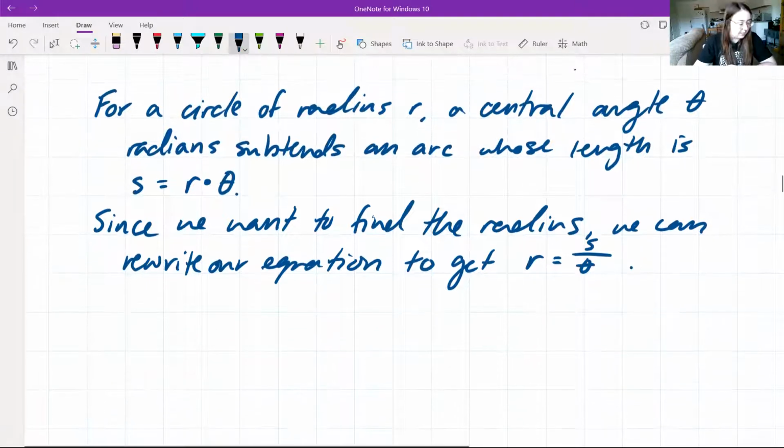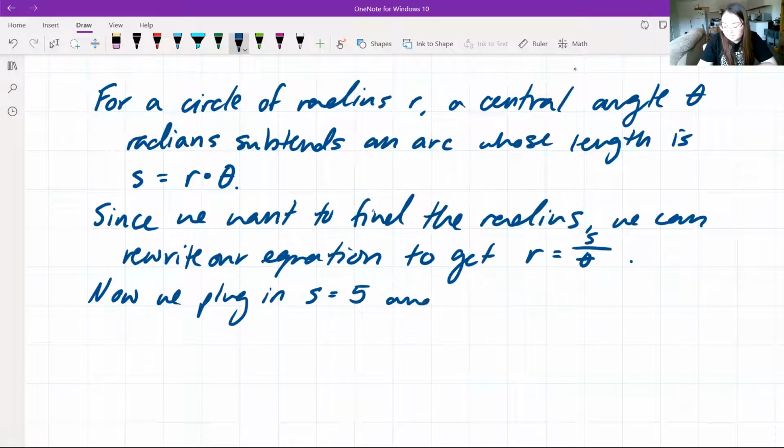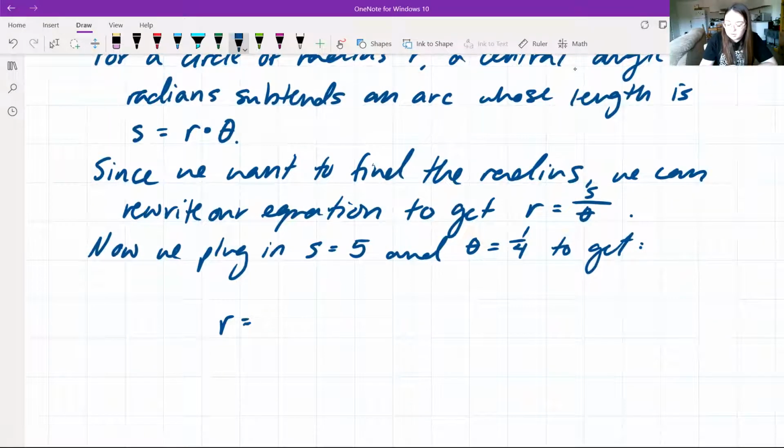And we know the values of s and theta, so we just need to plug them in. Remember, we had that s was equal to 5 and theta was equal to 1/4. So our radius is going to be equal to 5 divided by 1/4, which is the same thing as 5 times 4, which gives us our answer of 20 feet.